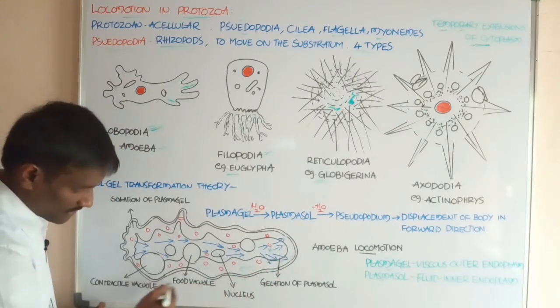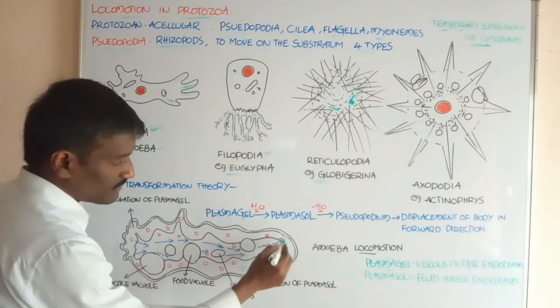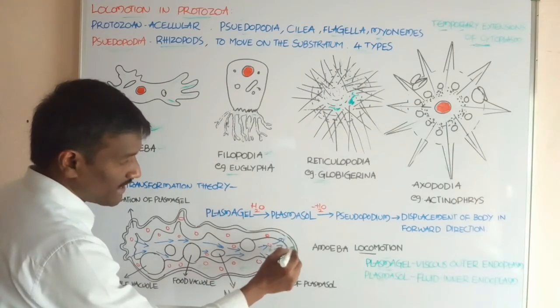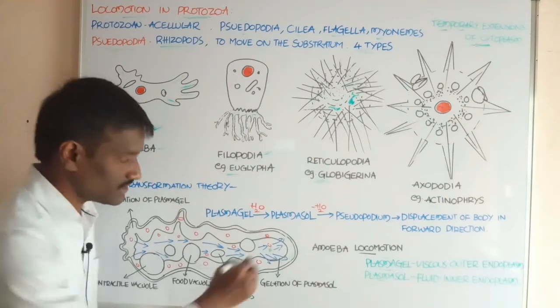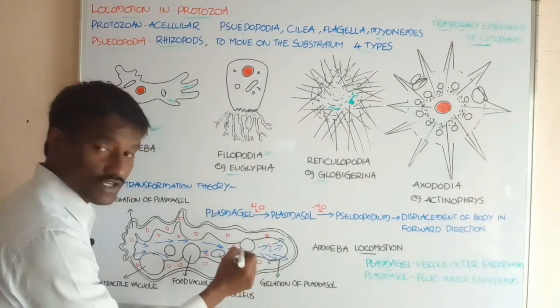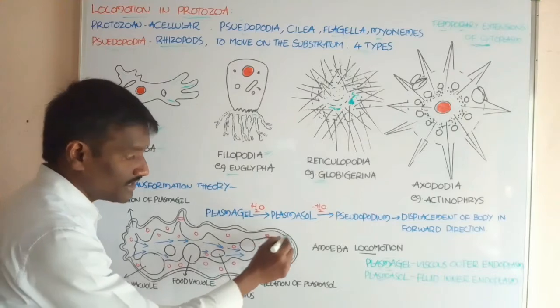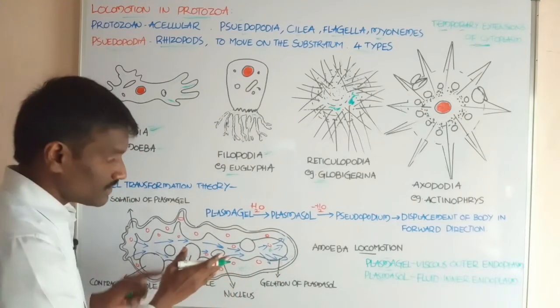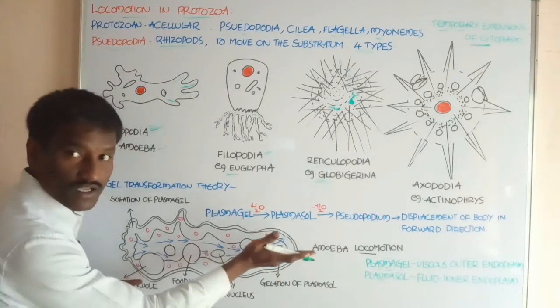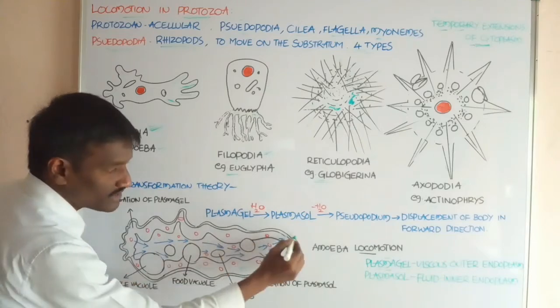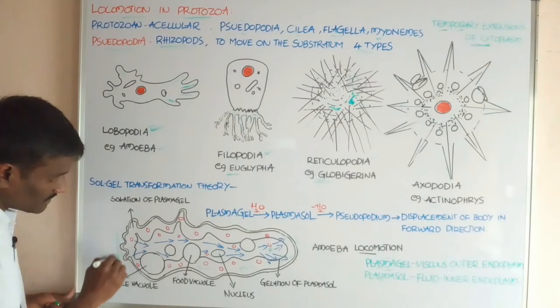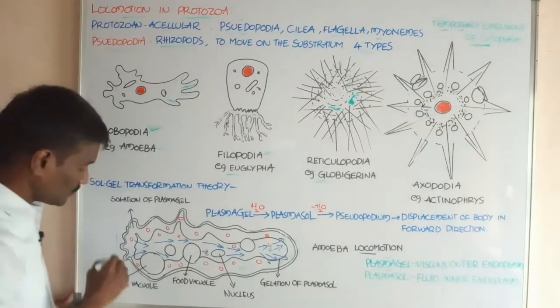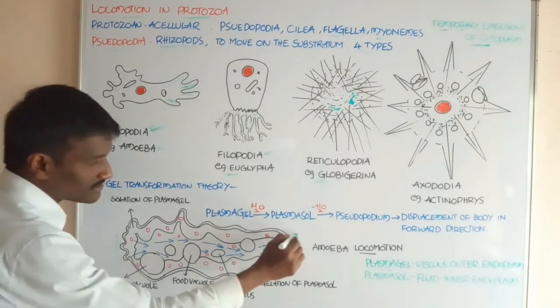Based on the direction of movement, this is the advanced end. Why is it called the advanced end? This is the direction of movement of the amoeba, so it is the advanced end. Opposite to the advanced end is the uroid end.